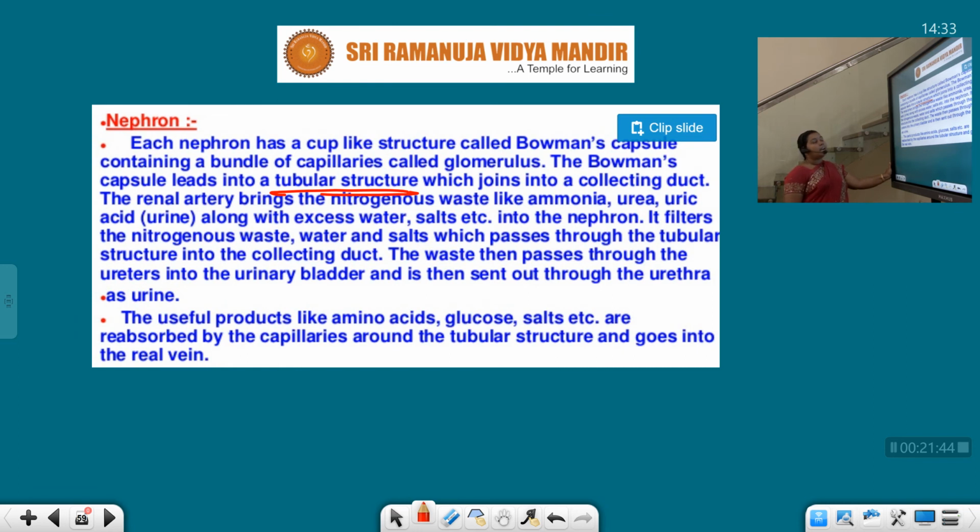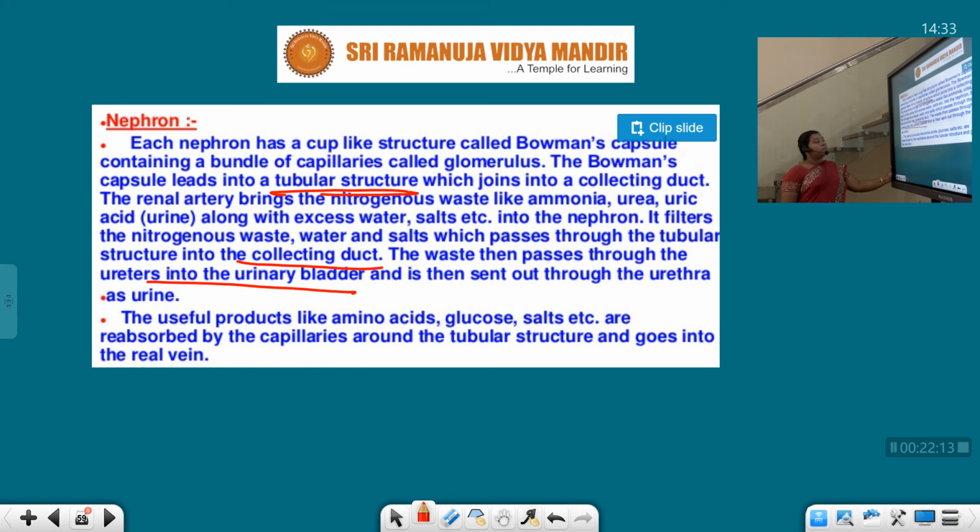Here is the tubular structure. The renal artery is going to bring the nitrogenous wastes like ammonia, urea, uric acid along with the excess water, salts, etc. into the nephron. It filters the nitrogenous waste, water, salts which passes through the tubular structure into the collecting tube or a duct. The waste then passes through the ureter, then to the urinary bladder, and then is sent out to the urethra